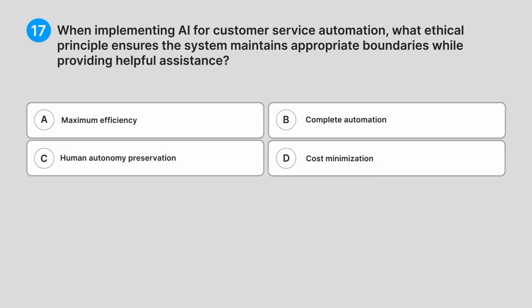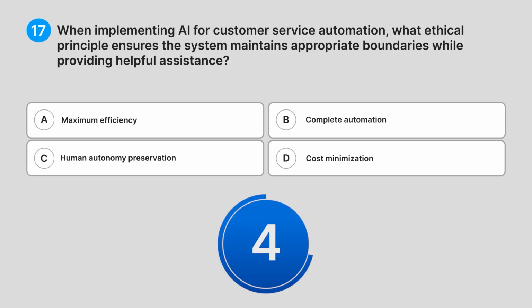17. When implementing AI for customer service automation, what ethical principle ensures the system maintains appropriate boundaries while providing helpful assistance? A. Maximum efficiency. B. Complete automation. C. Human autonomy preservation. D. Cost minimization. Can you guess the answer?